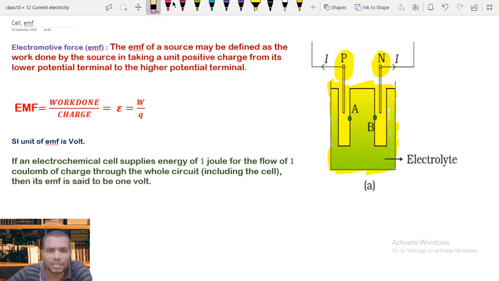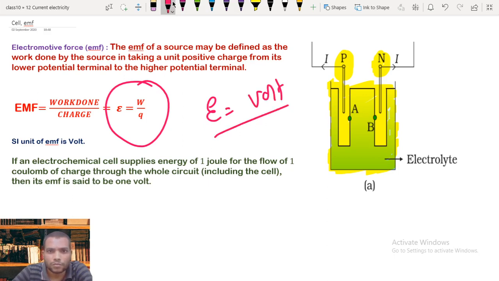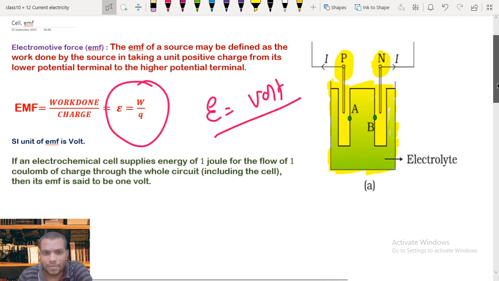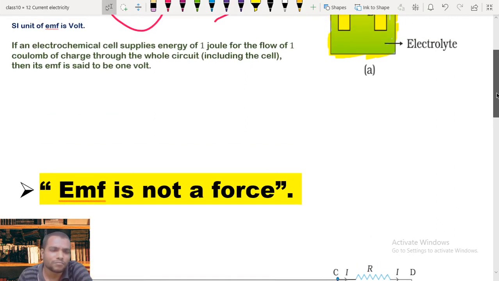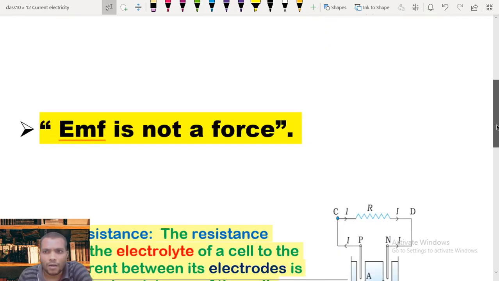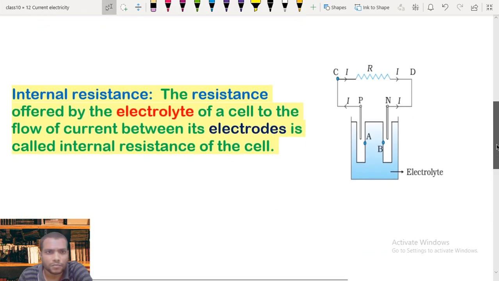These are open circuits. That definition we define as EMF, electromotive force. EMF units are volts. As I said, EMF is not a force, so be careful. It is the work done per charge.